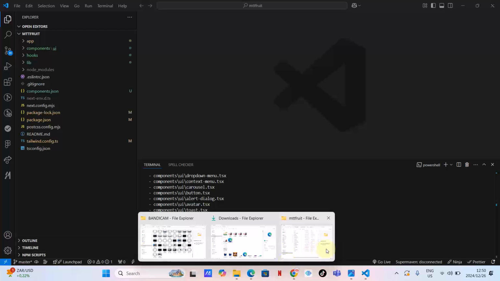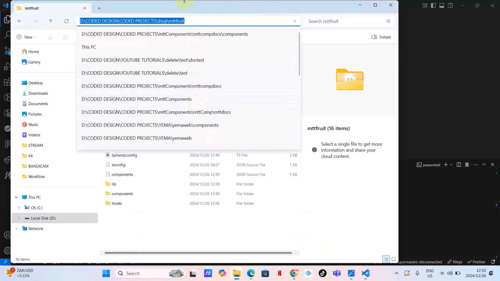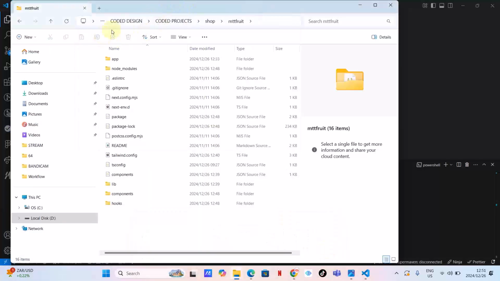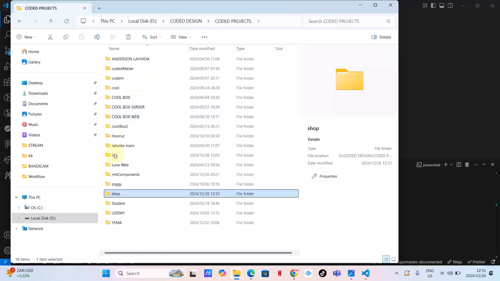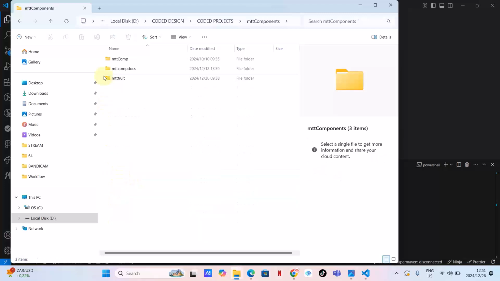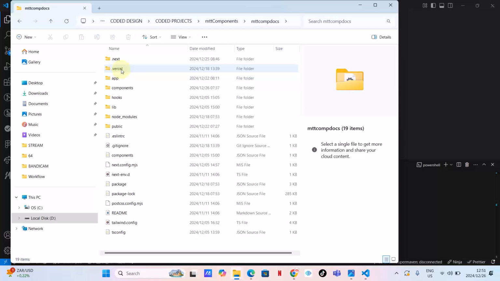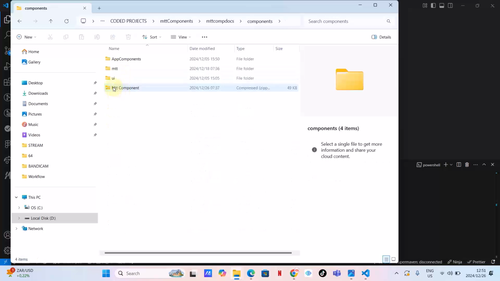So let's see, can I go to the folder that I want to go to so that I can get the Mtt Component folder. Okay, let's go to here, Mtt Components. Yes, I think here is this folder, this one.